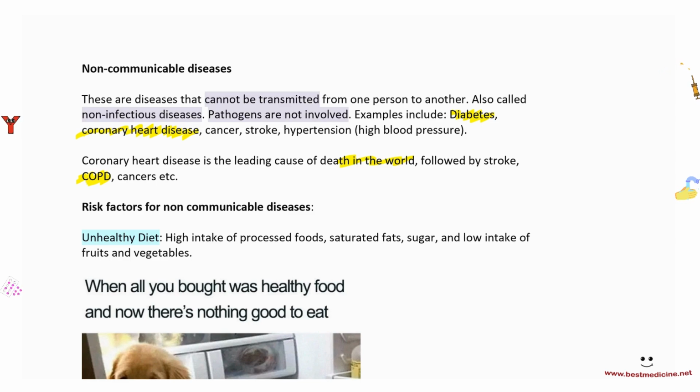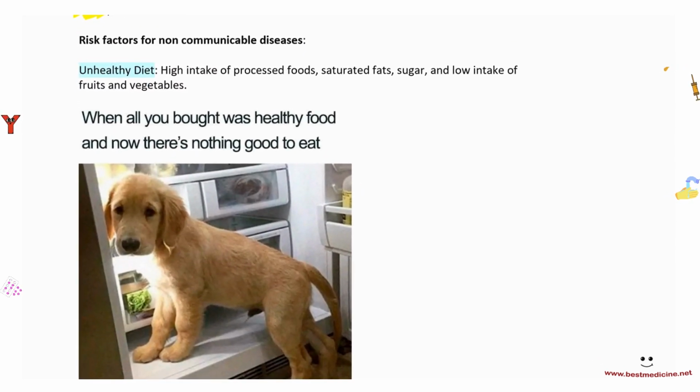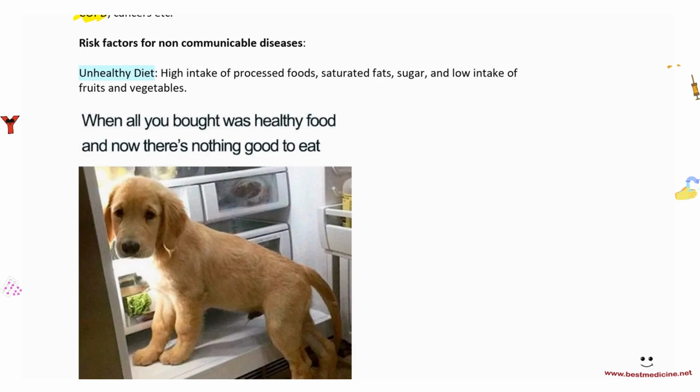Number one is unhealthy diet. So high intake of processed foods, saturated fats, sugar, low intake of fruits and vegetables. Basically, an unhealthy diet would mean that you have a higher risk of developing some kind of disease. Remember, if you have a diet that is rich in cholesterol and lipids, then there is an increased risk of coronary heart disease. Too much sugar can lead to diabetes, and so on.